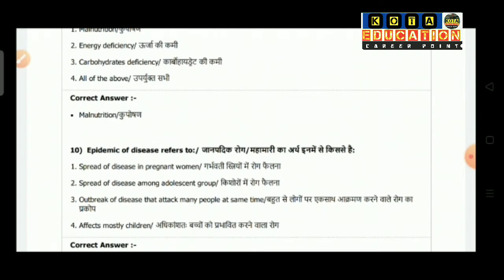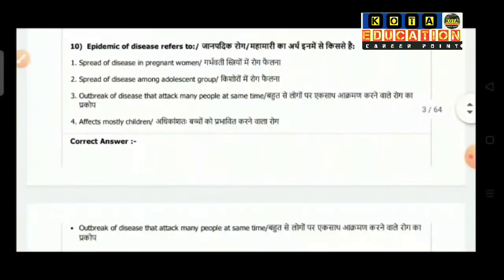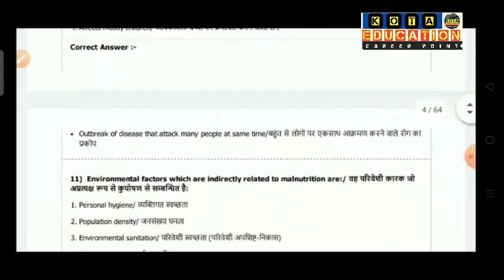Question number 10: epidemic of disease refers to: option 1 is spread of disease in pregnant women, option 2 spread of disease among adolescent group, option 3 is outbreak of disease that attacks many people at the same time, option 4 is affects mostly children. So the correct answer is outbreak of disease that attacks many people at the same time.